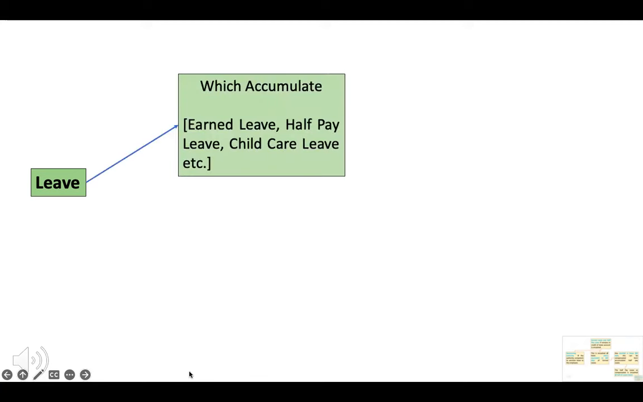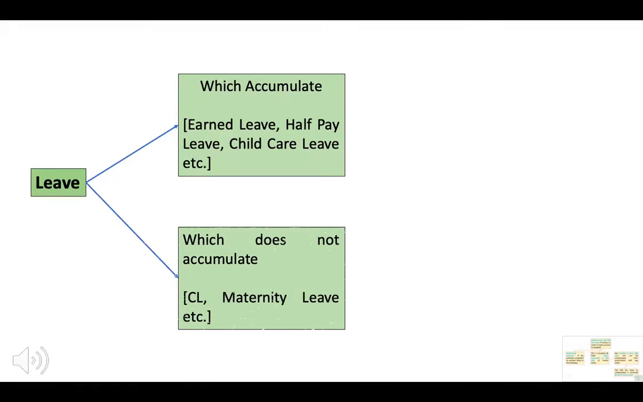In order to understand leave encashment on retirement, we have to understand leave for this purpose. For this purpose, leave can be divided into two categories. First, leave which accumulates. If not availed, these leaves can accumulate till your retirement, like earned leave, half-pay leave, child care leave, etc. And the second category, leave which does not accumulate, like casual leave, maternity leave, etc.